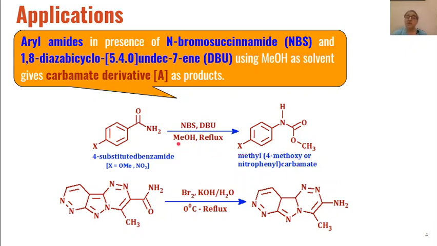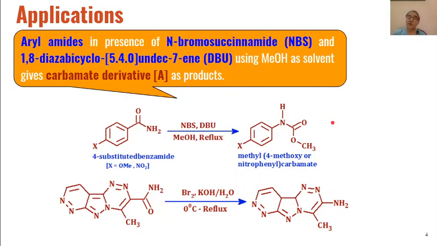So this methanol will attack the carbon of the double bonded isocyanate, and the carbon nitrogen double bond will be converted into a single bond with the addition of the methoxy group over here, and the hydrogen of the methanol will go to the nitrogen. So addition of the alcohol to the carbon nitrogen double bond basically takes place to give us these types of carbamates